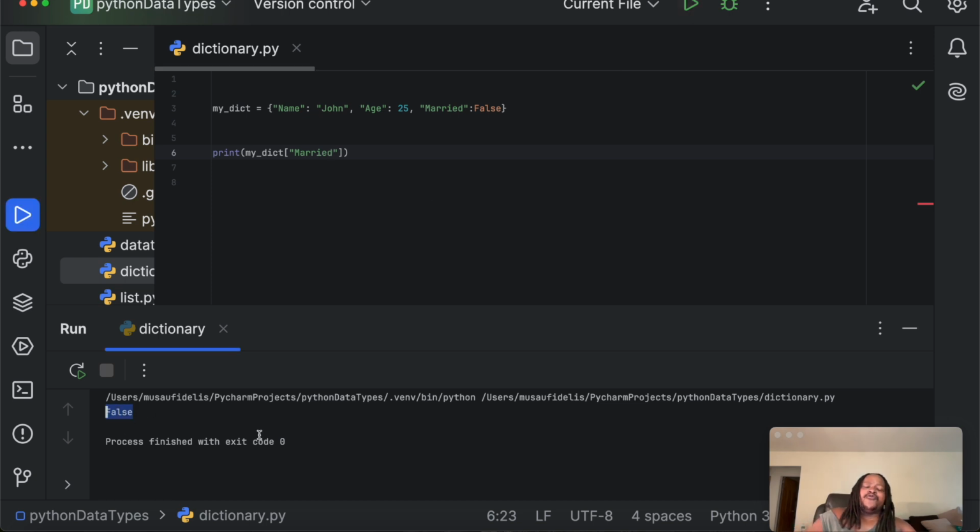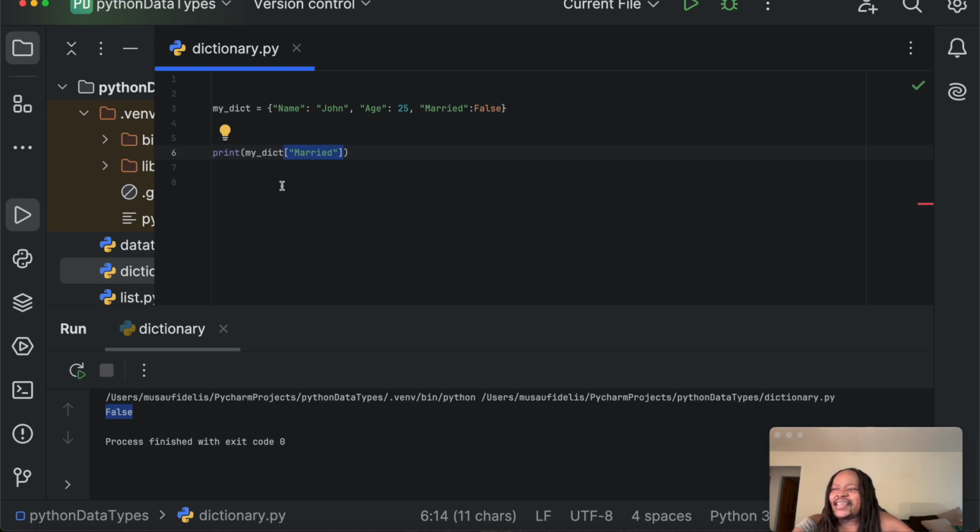So that's how you can access items in a dictionary by using the corresponding key in square brackets. You can also use the get function to access values from a dictionary.